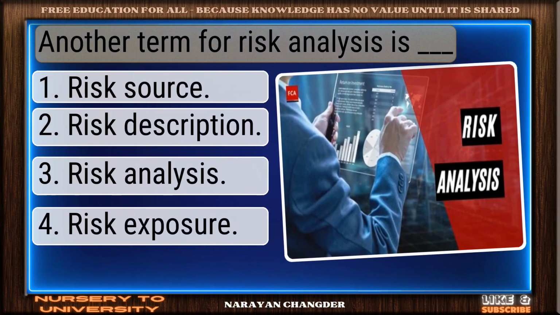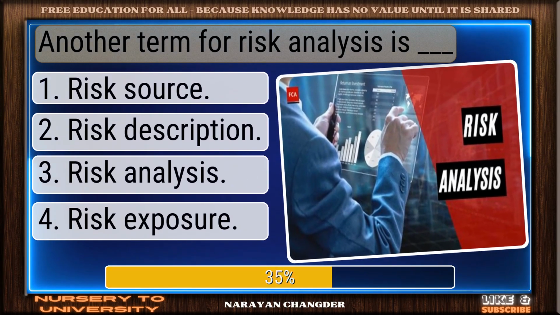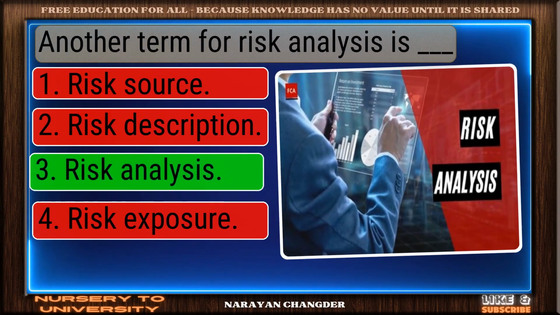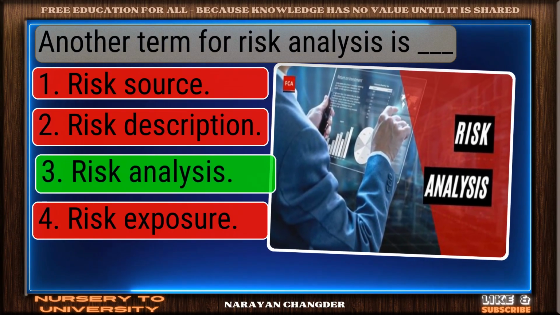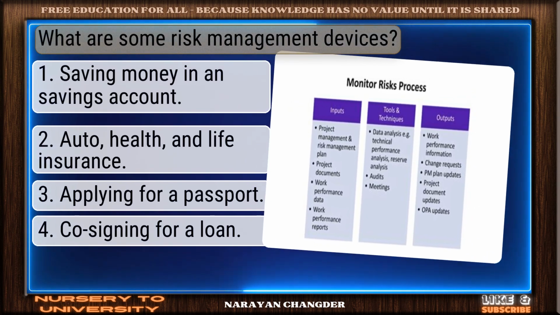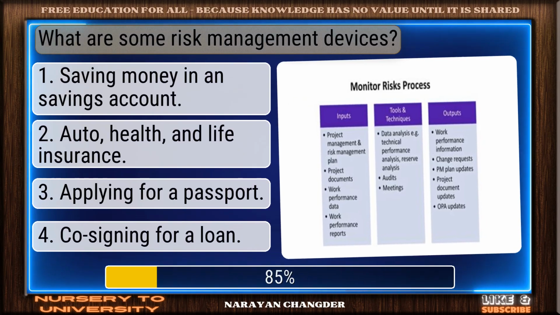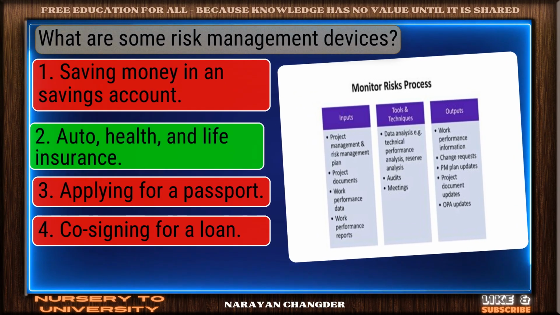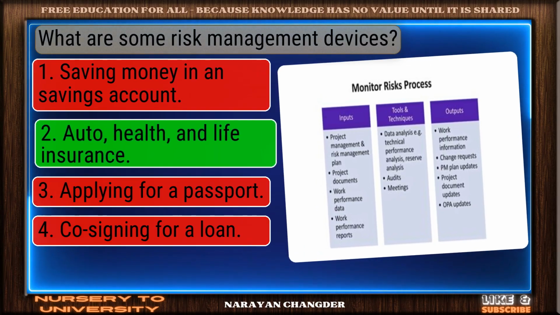Question number 5. Another term for risk analysis is dash. You chose risk analysis, and it is correct. Question number 6. What are some risk management devices? Well-reasoned. Auto, health, and life insurance is the correct choice.